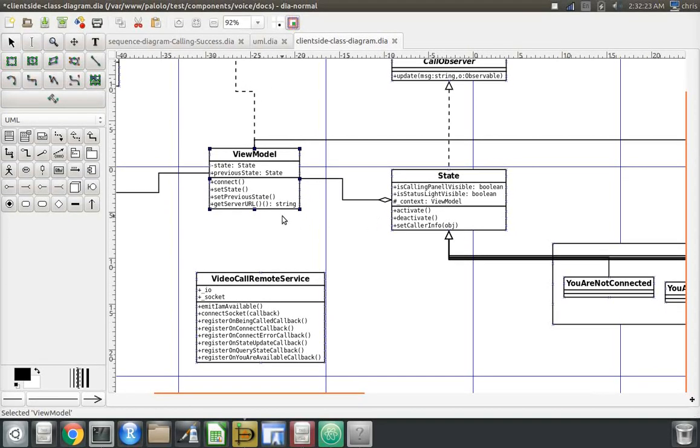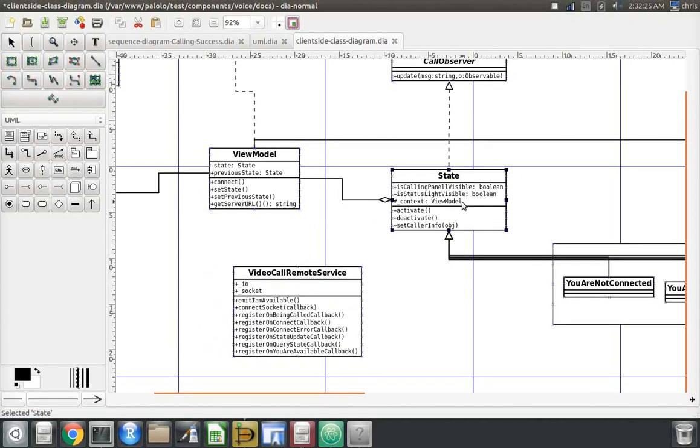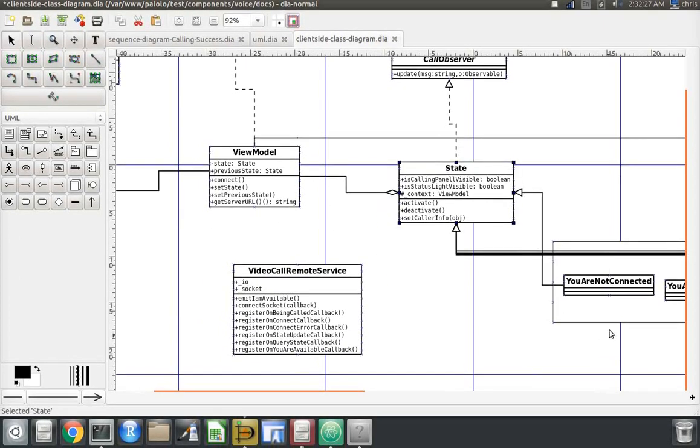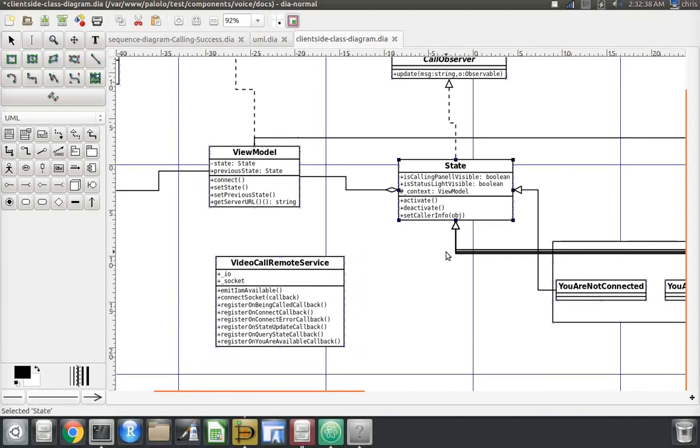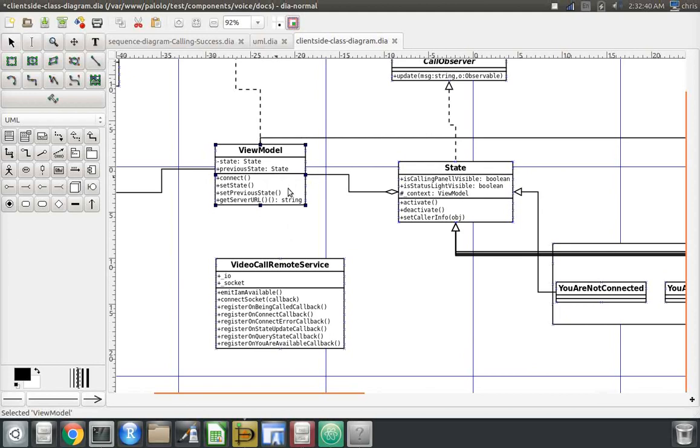So it's not very cohesive. This should be here because, well, it's these guys that are using it. Okay, so that's what I'm going to do. I'm going to refactor this such that the video call remote service will be held in the state rather than in the view model. The view model should only be responsible for things that are on the view.